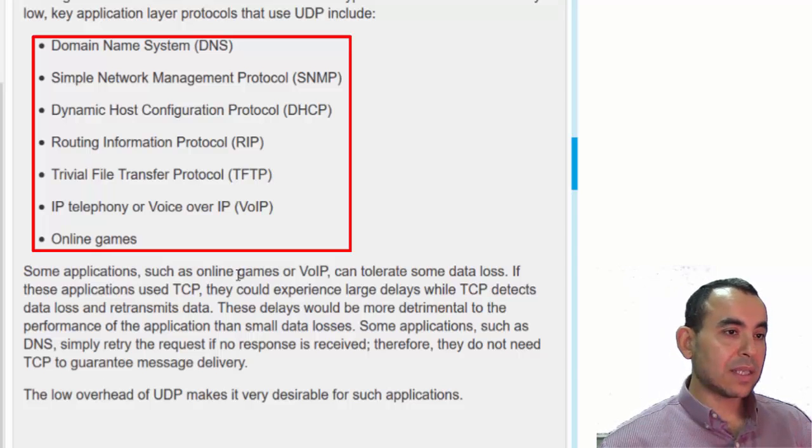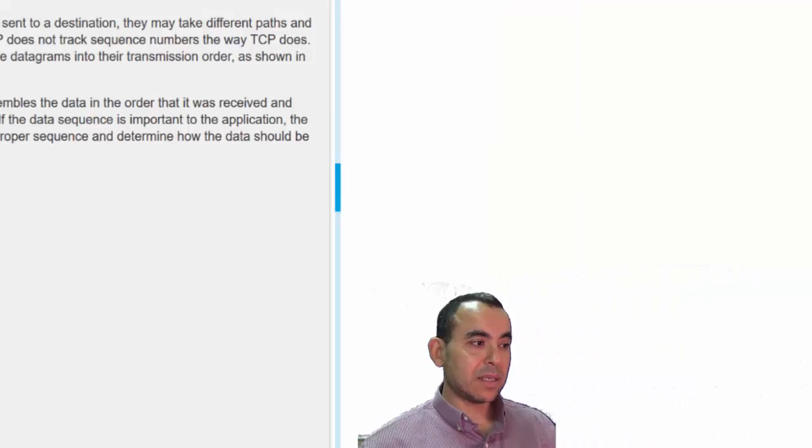These applications are loss tolerant and have delay requirements which cannot be handled by TCP.